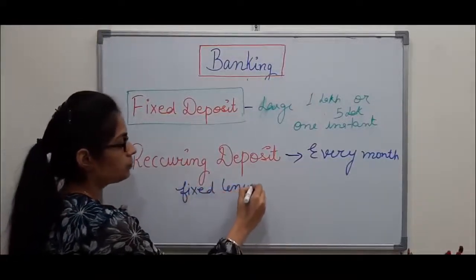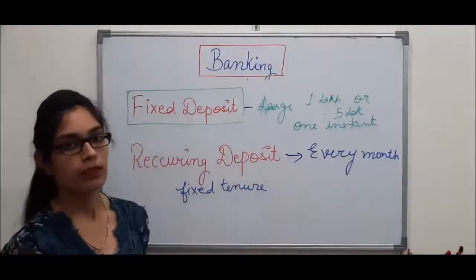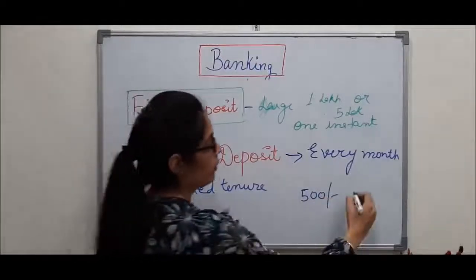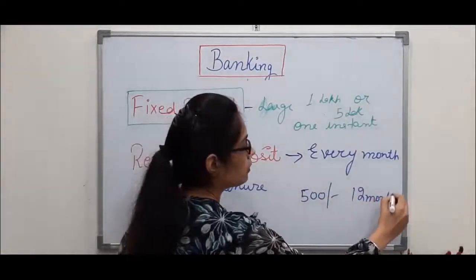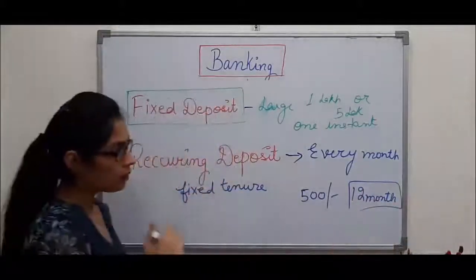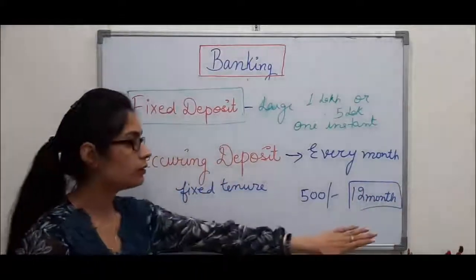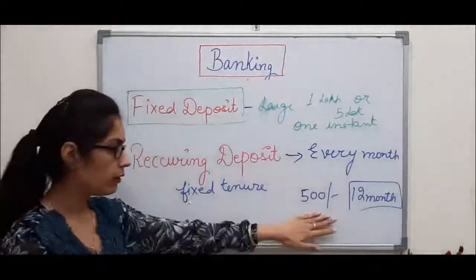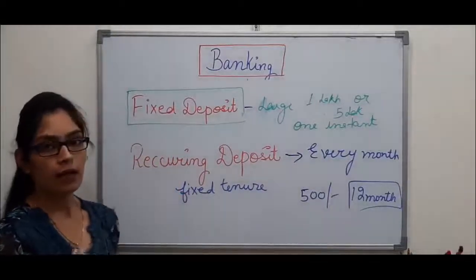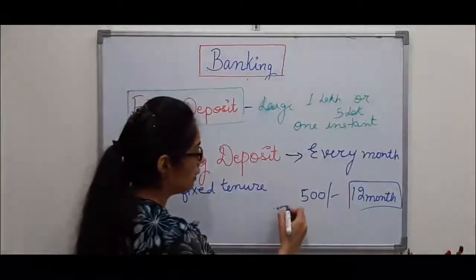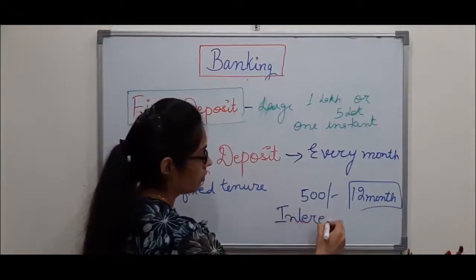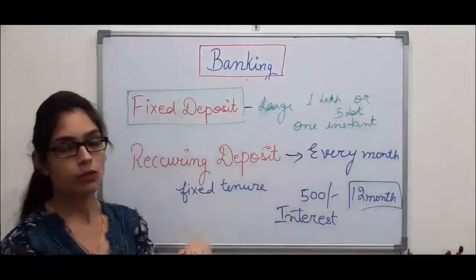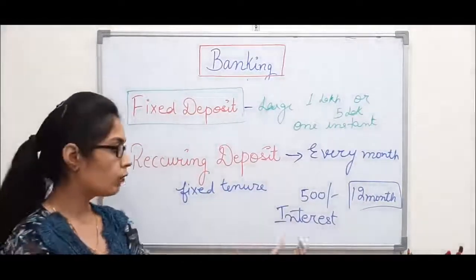For example, every month you deposit 500 and you continue to do this for 12 months. These 12 months are your fixed tenure, and for every month till then you deposit 500 into your recurring account, and along with that you get some interest also. After 12 months you will get the amount which you have deposited every month along with the interest.